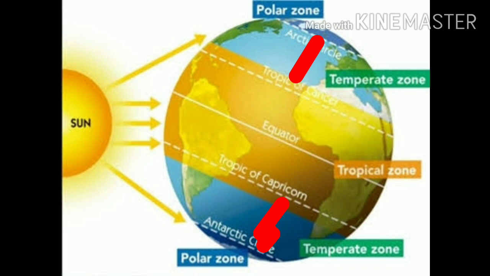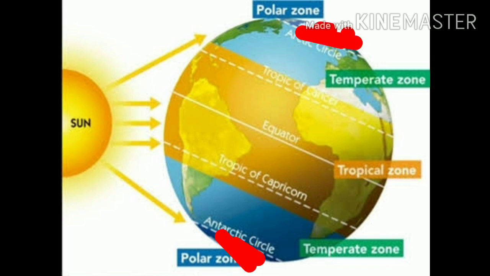Hence, here the climate is moderate. That is, it's neither too hot nor too cold. Why? Because this area does not receive direct rays of the sun. This area receives slant rays of the sun. That is why the climate is neither too hot nor too cold.